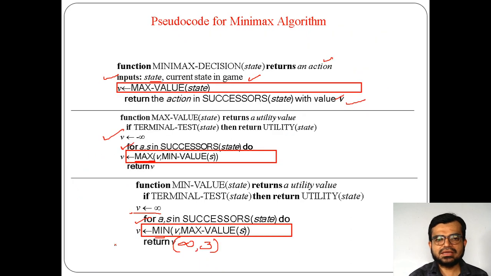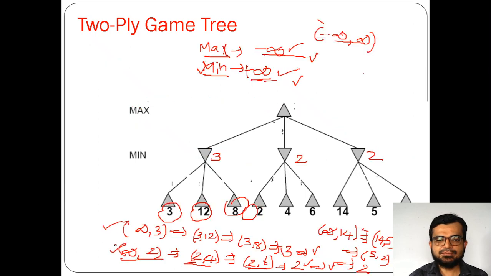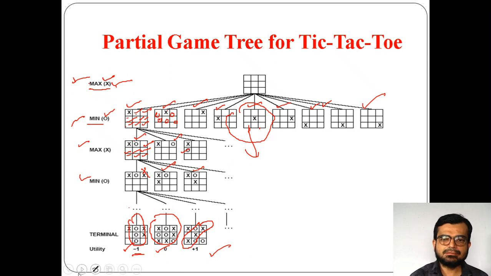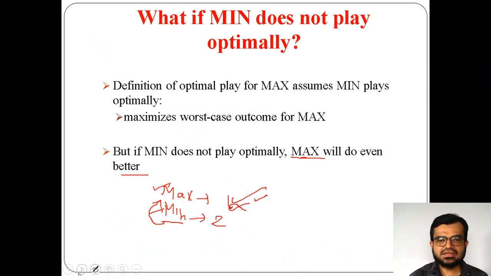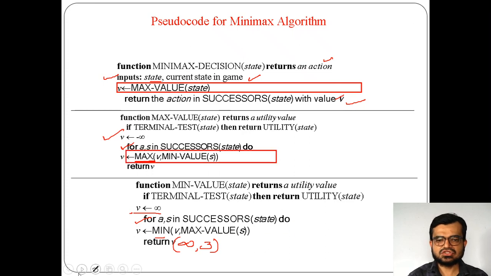But the problem again lies in the minimax algorithm. For example, if I am taking chess and trying to use the minimax algorithm for the chess game, then there will be a huge number of nodes. So it will be practically very difficult, you can say impossible. That's why there is an alternative for that, called alpha beta pruning. This next concept, alpha beta pruning, we'll be seeing in the next session.